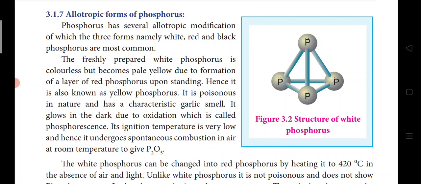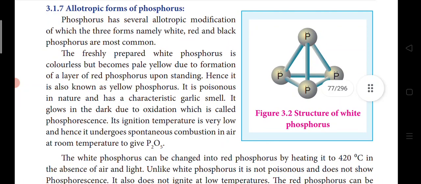Allotrope means what? Same chemical formula but different physical state. Yes or no? So phosphorus has several allotropic modifications, of which the three forms, namely white, red and black phosphorus, are most common. In nature, allotropes of sulfur are more in number, but the most common ones are white, red and black.